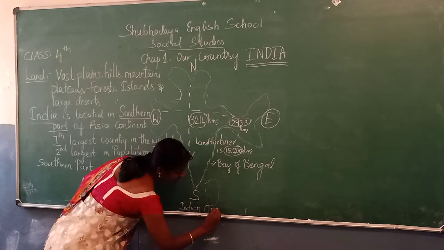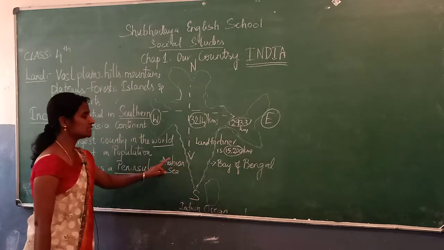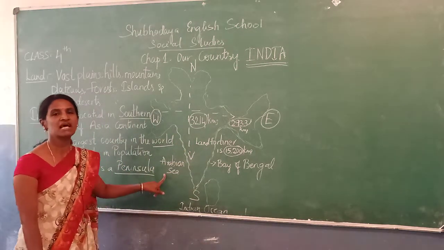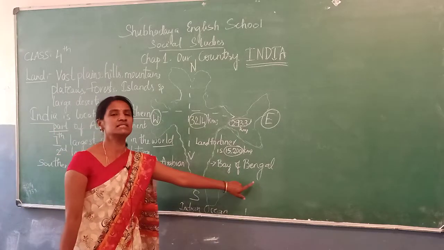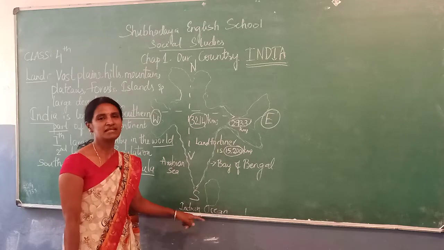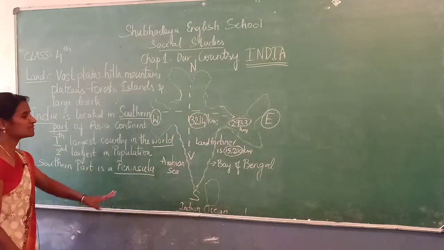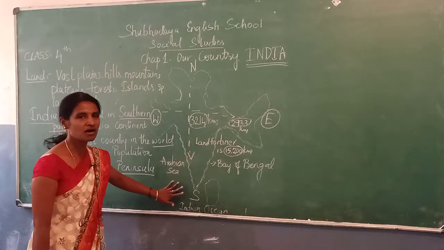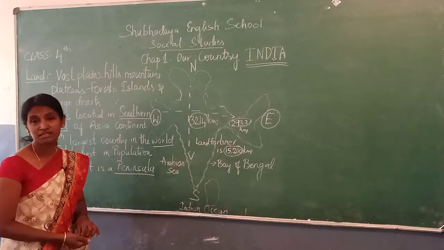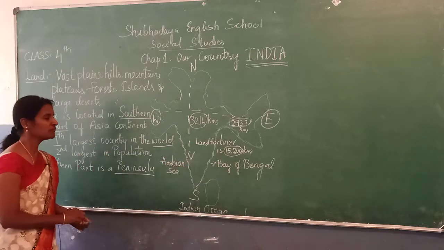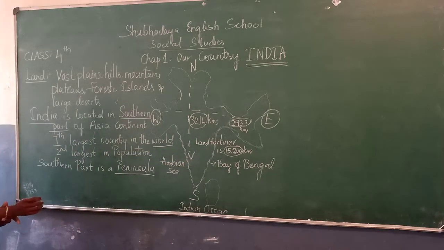Okay. Three sides are surrounded by water. The southern part of India is a peninsula. Which part of India is a peninsula? It's the southern part. Okay? Did you all get my point?